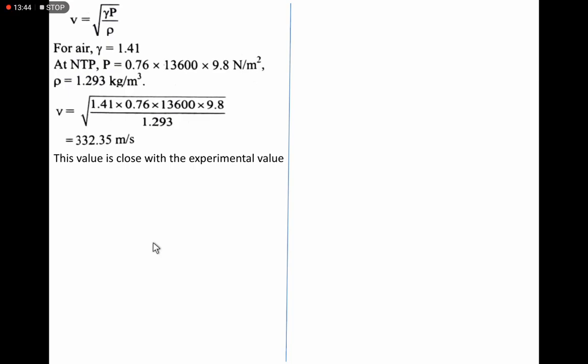Even as we study Newton's formula for velocity of sound in air, there is a correction in Newton's formula, and this correction is done by Laplace. Therefore this special article, Laplace correction, has to be considered here. Now next is the effect of pressure on the velocity of sound.